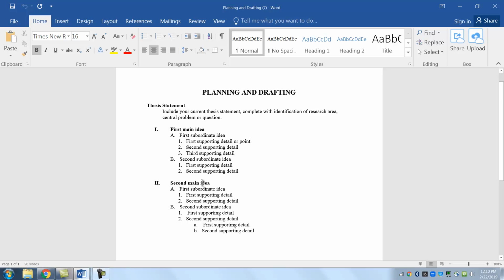Then when you get to your second main idea, you do another heading. You do a heading there, a heading there, a heading there. So again, second time I say it, these are your headings for your paper. It helps to keep it organized.